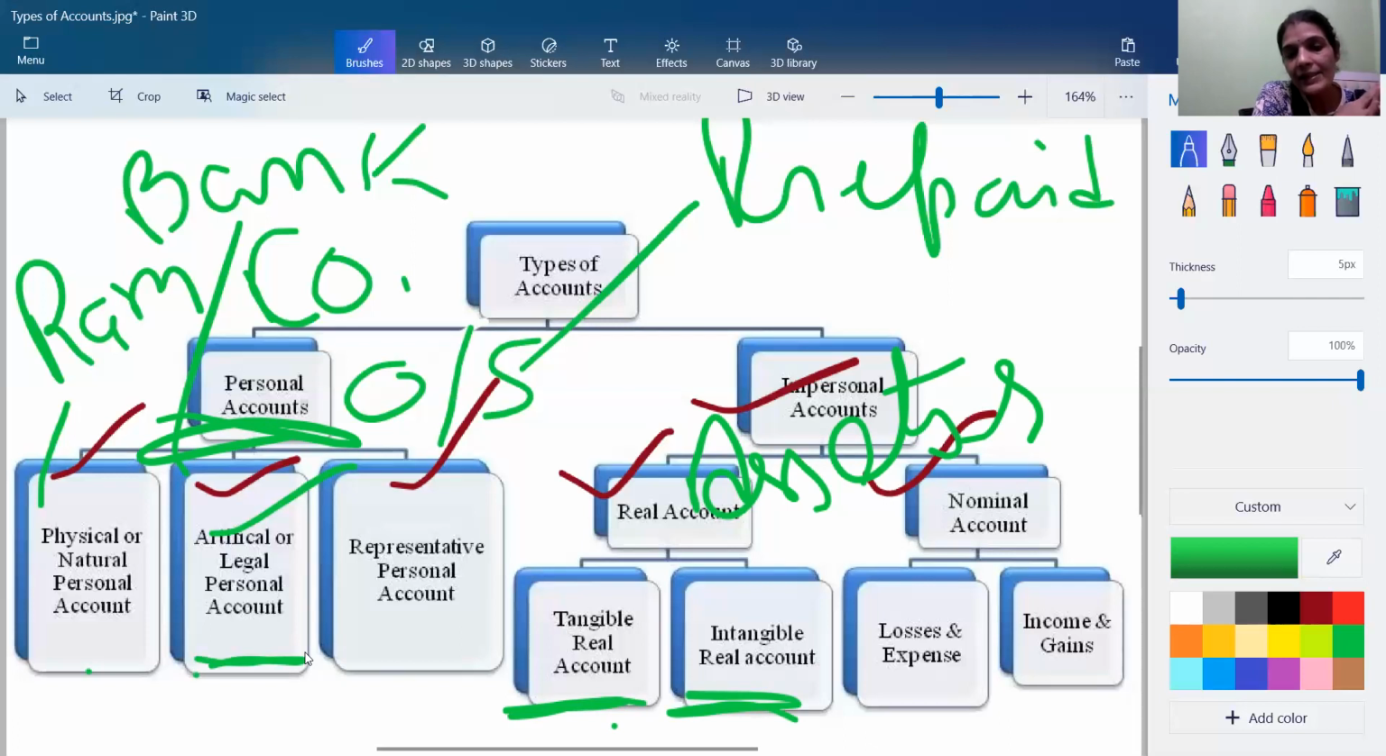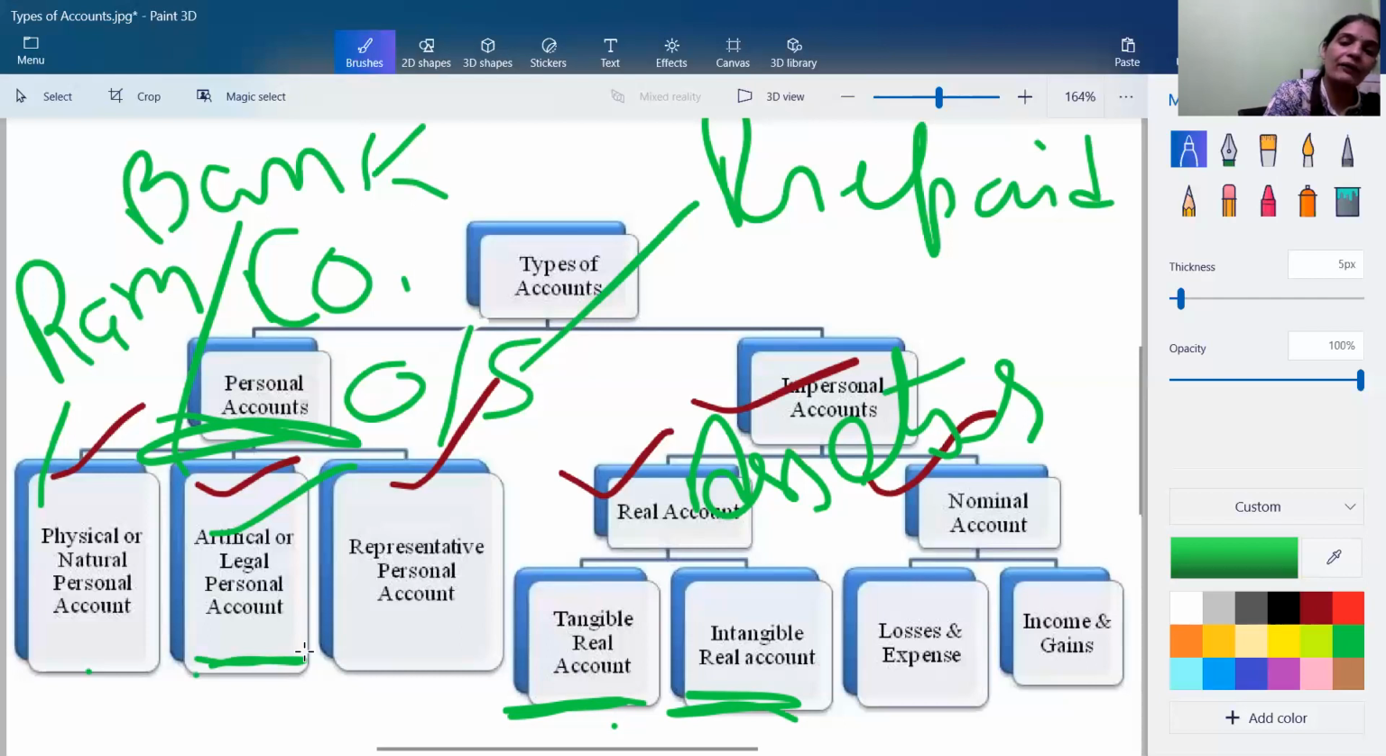As we have already discussed, tangible assets are those assets which can be touched, which can be felt by the organization, which can be seen by us. Every asset which can be seen, touched, or felt is a tangible asset. So for tangible assets, we are having an account that is tangible real account. Like we are having furniture, chairs, ACs, machineries. They all come under tangible real assets, and for that we are having tangible real account.